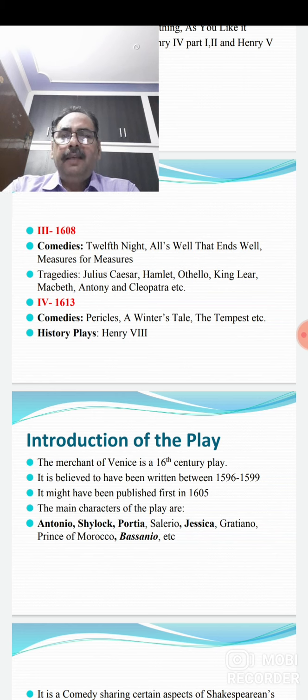So far as the main characters of this play are concerned, I will just tell you the names. Antonio is there, his friend Bassanio is there, Shylock, who is supposed to be the villain of the play, is there, and Portia is the heroine of the play who marries Bassanio. Then we have Salerio, Jessica, Gratiano, Prince of Morocco, Prince of Aragon, etc. There are many other minor characters in this play.